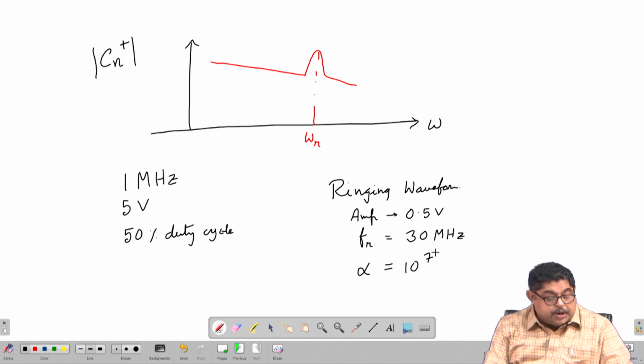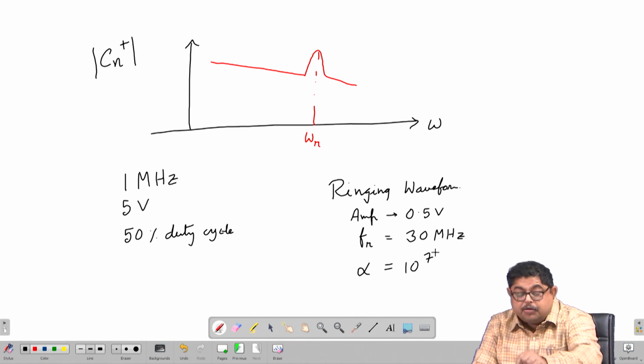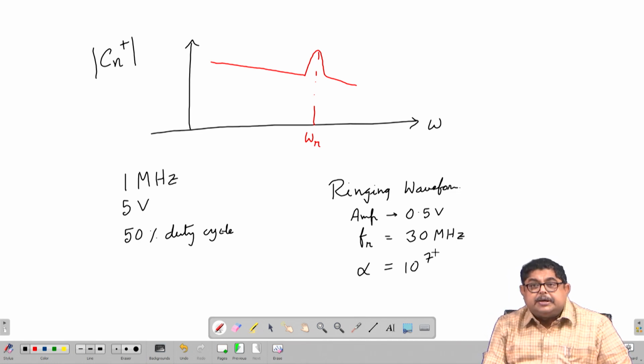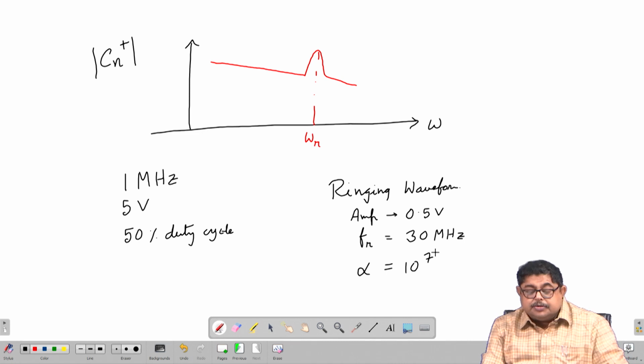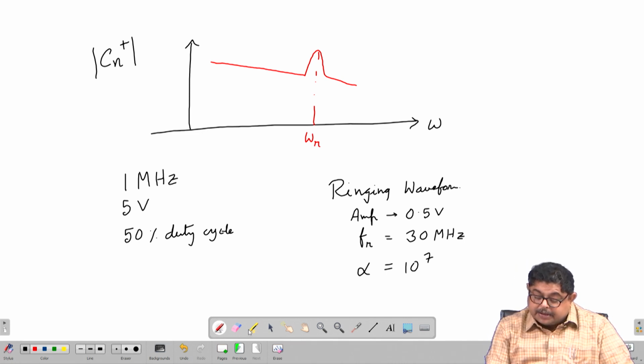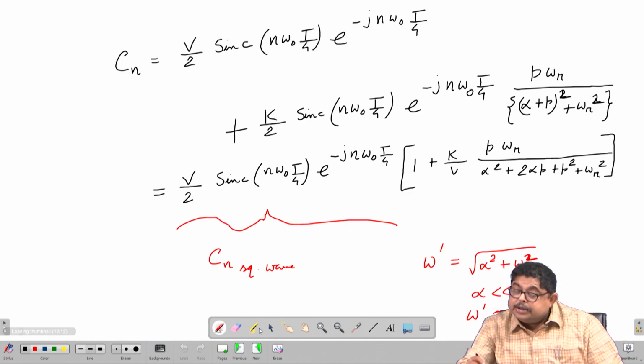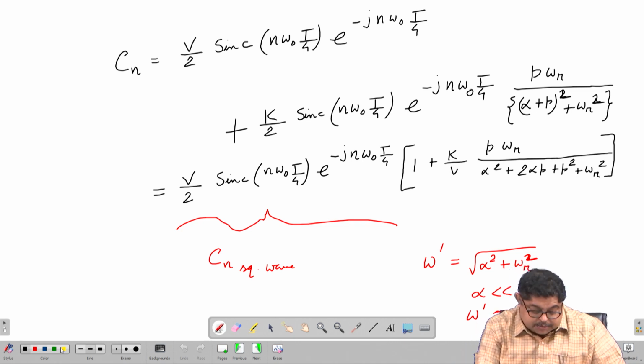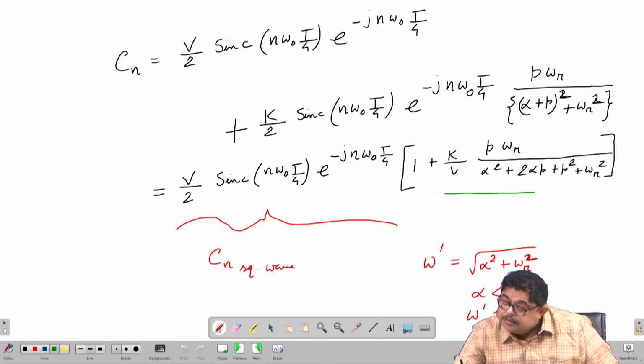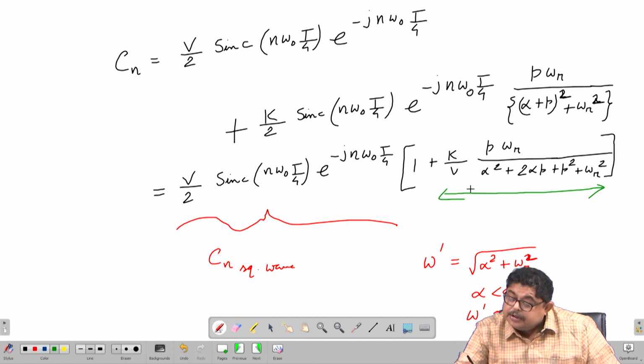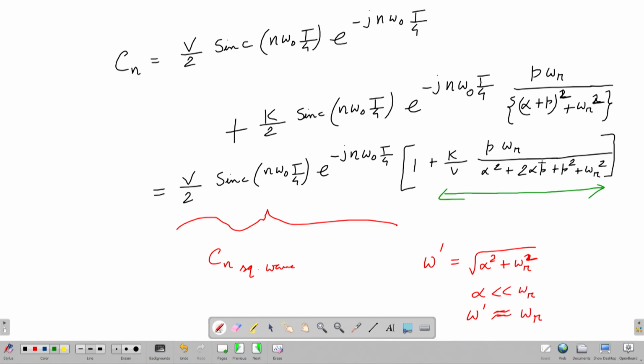Now, we will have to calculate this, what is the jump, how much is this jump, better to calculate it in dB. So, this is the problem at hand. So, let us see this part, that this part is the jump in spectrum, it occurs at omega r.